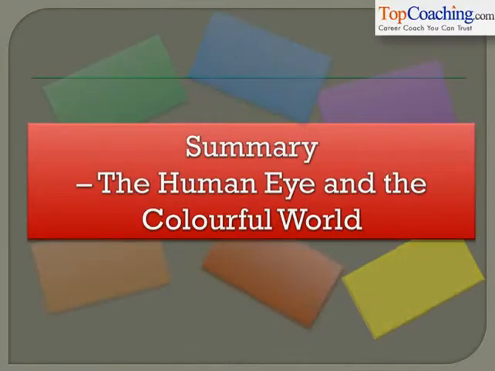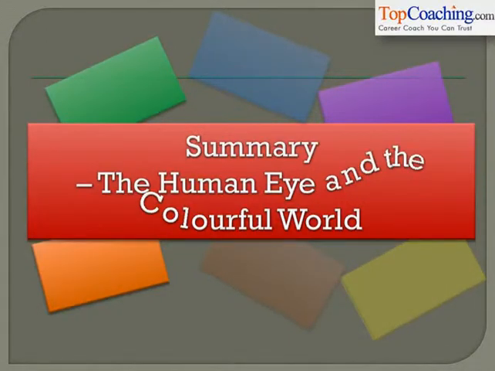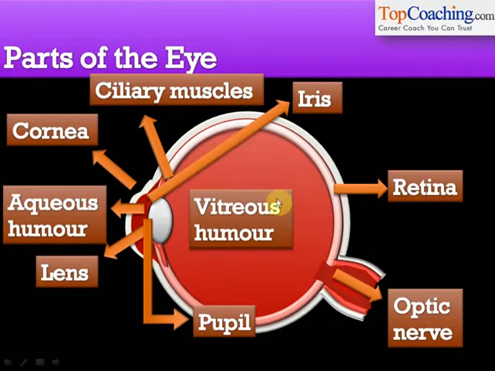Understood? The first thing we studied in this chapter was about the human eye. We studied the different parts of the eye. We understood, for example, that light first enters the eye through a layer called the cornea. Then light passes through a certain lens placed inside the eye. This lens here. The cornea and the lens help the light to get refracted. Then this light forms an image at a portion behind the eye called the retina. No matter what, the image is always formed on the retina.